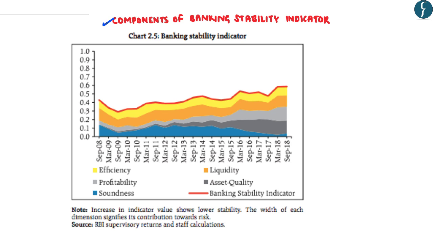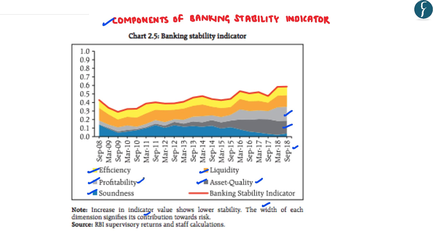Further, if you look at the components of the banking stability indicator, it takes into account 5 parameters. These are the efficiency of the banks, profitability, soundness, liquidity, as well as asset quality. As you can see in this image, the width of each of these dimensions signifies its contribution towards the risk. As of September 2018, one main concern for the banking stability indicator is the asset quality of the banks in India, followed by the profitability parameter.